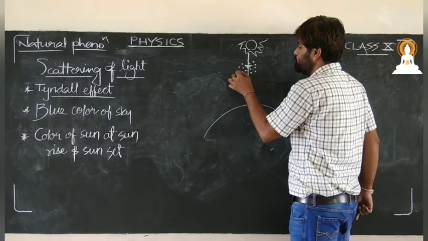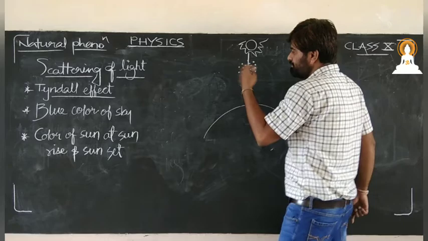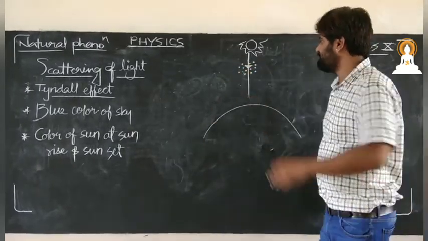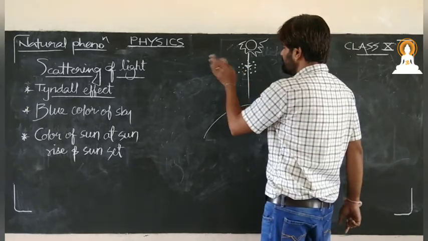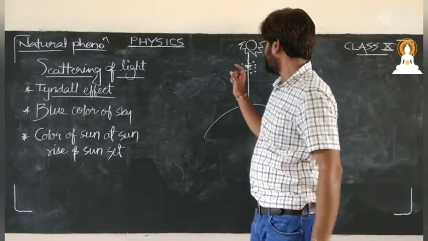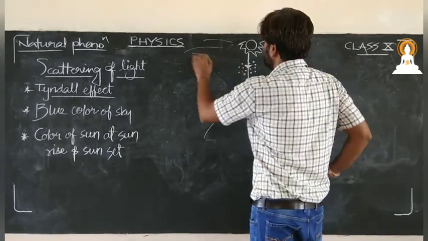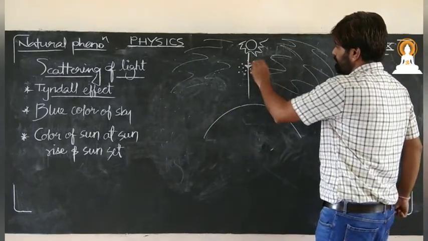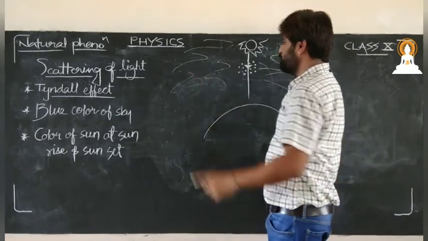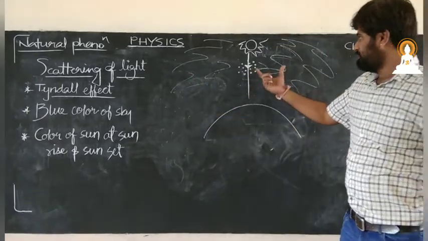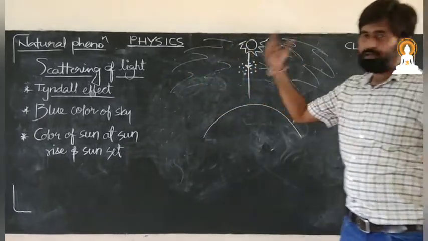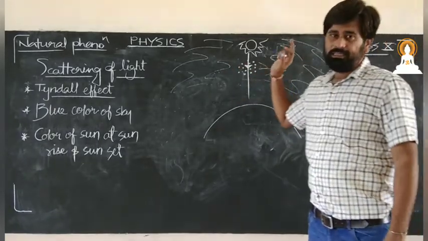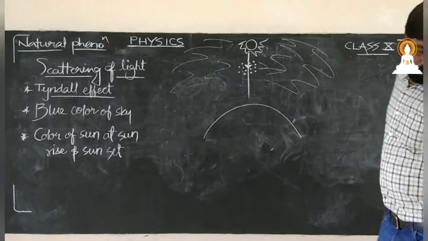These particles used to scatter the least wavelength light. So when these particles scatter the least wavelength light, that light used to spread over the sky, and which directly comes to our eyes. That's why the sky appears what? Blue. Just because of this, the sky appears blue.